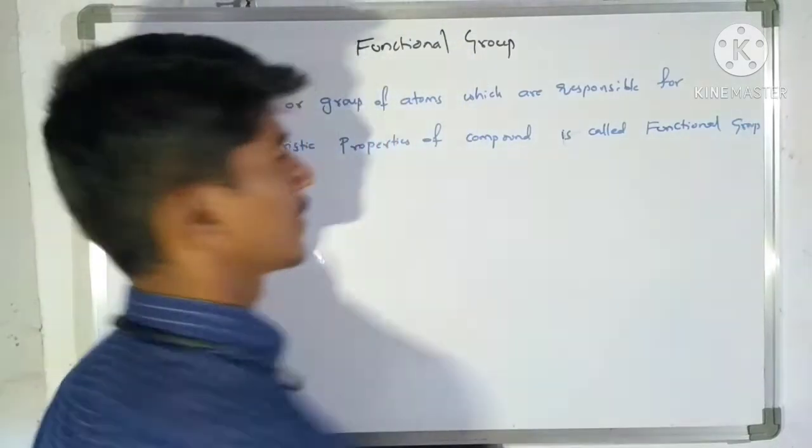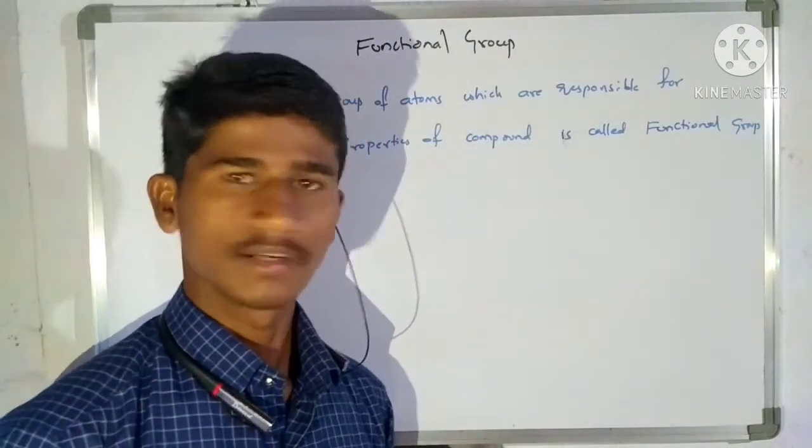Okay. So here let us discuss what the different functional groups are. Let us discuss one by one.